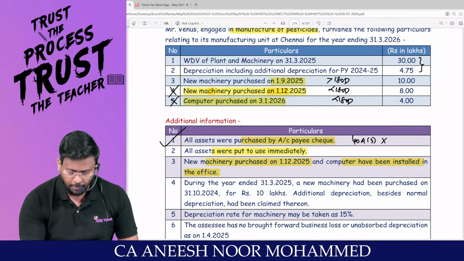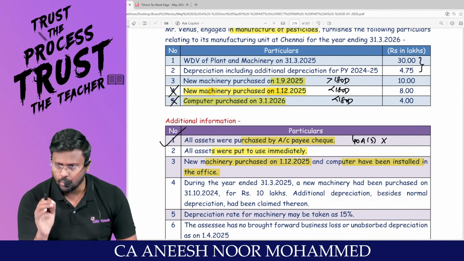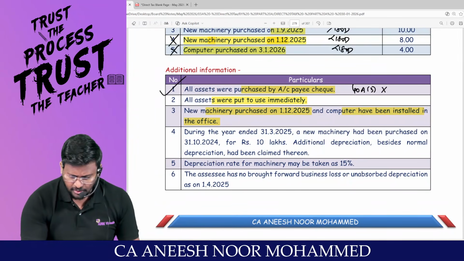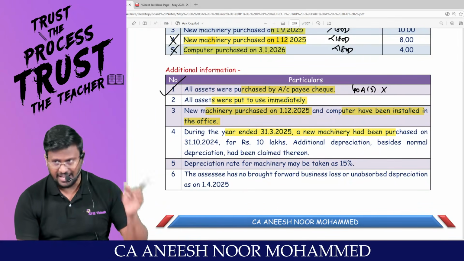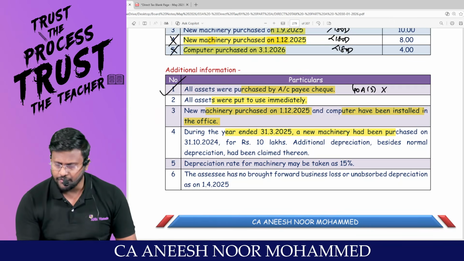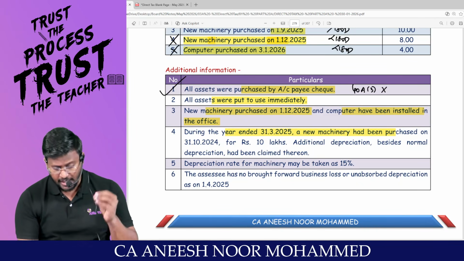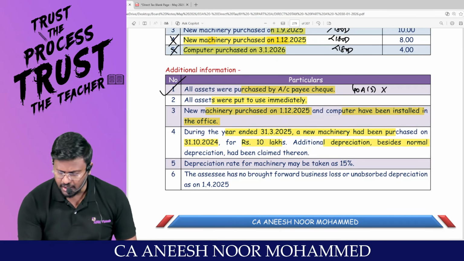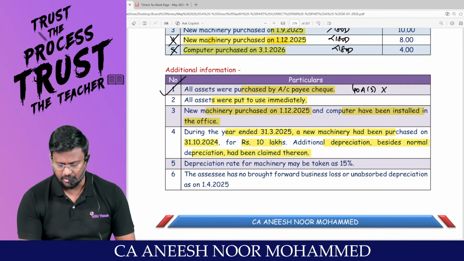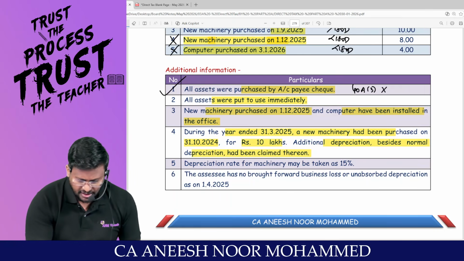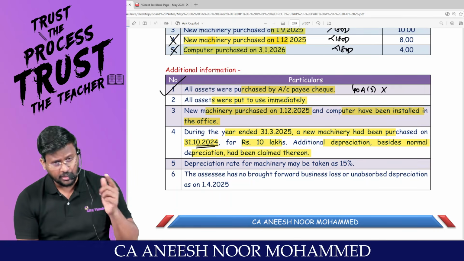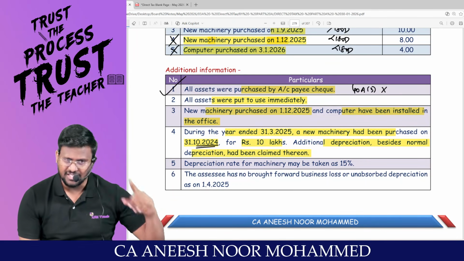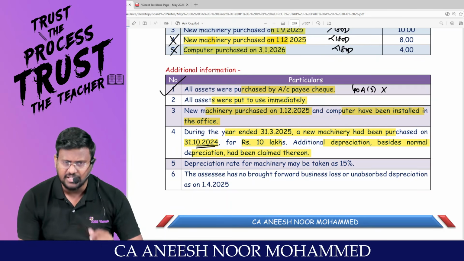That means for this new machinery and computer, please provide only normal depreciation. Please don't provide additional. During the year 31/3/2025, that means last year end, 24/25, a machinery had been purchased on 31/10/2024 for rupees 10 lakh. Additional depreciation besides normal depreciation has been claimed thereon. You tell me, from 31/10/2024 till 31/3/2025, that is in the last year, whether it is more than 180 days or less than 180 days.